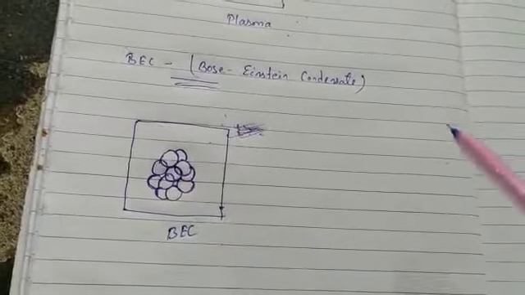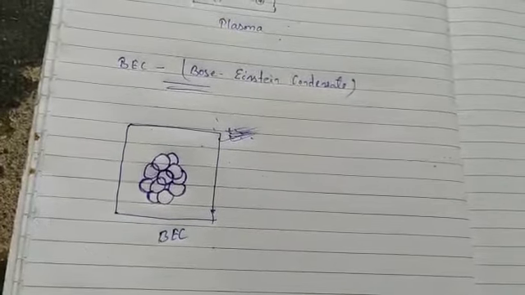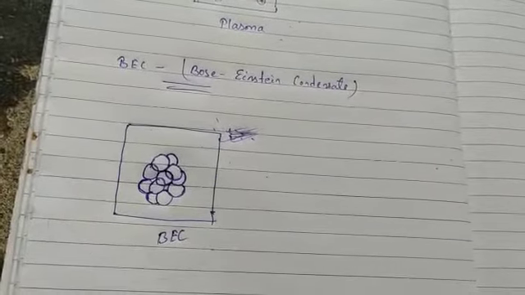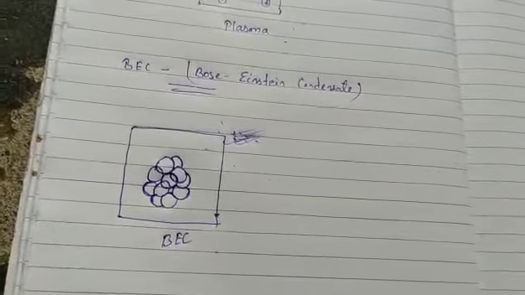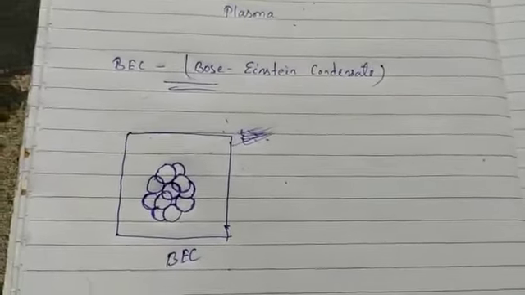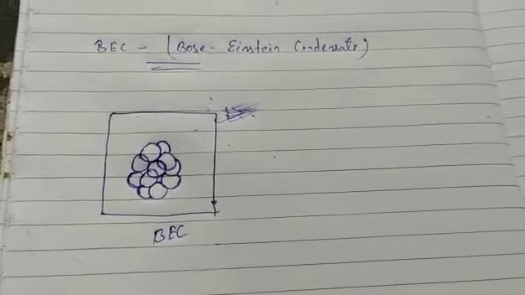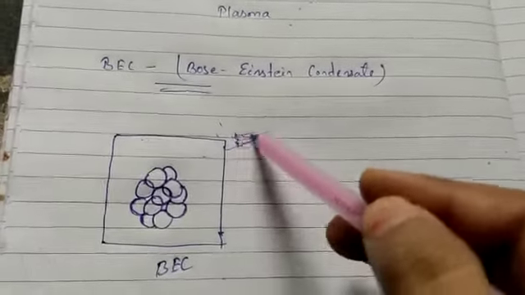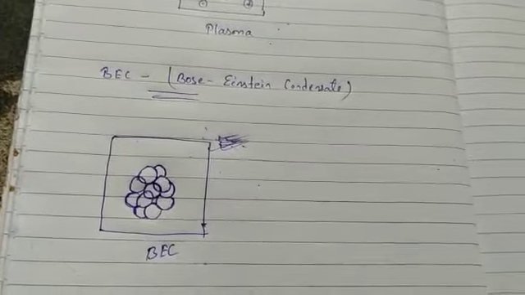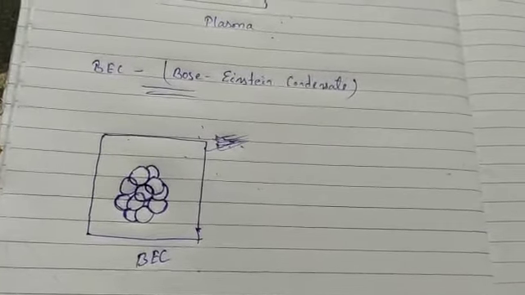So it is formed by cooling a gas of extremely low density, about 1/100,000th the density of normal air, to super low temperature. That means the temperature is going very close to absolute zero. So this is all about BEC, and you can read in your book also, it is given for plasma and BEC. You can collect information from your book also.